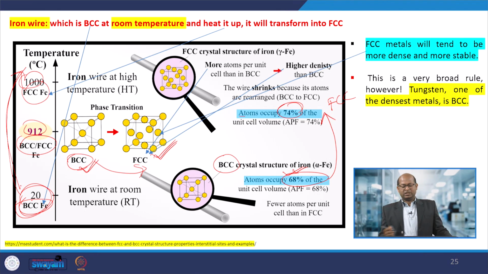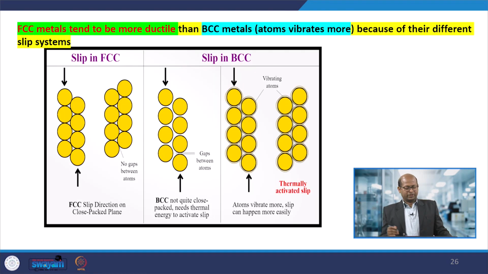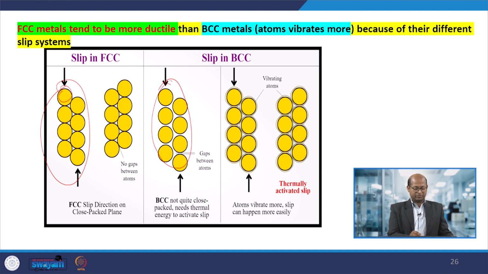Therefore, that particular property can be applied to a particular system. It is useful depending on whether low density or high density iron is needed for a particular application. Okay. Here we have two different types of crystals, BCC and FCC. In the FCC type of crystal there are no gaps between two atoms, whereas in the BCC type some gaps are present. When it is heated up, the atoms may vibrate; in BCC they are not interconnected, but here they are interconnected.